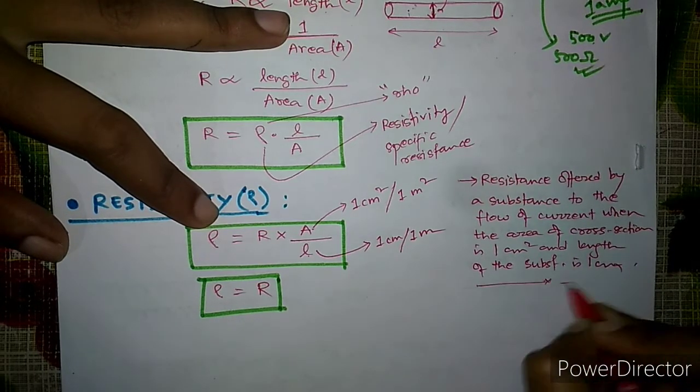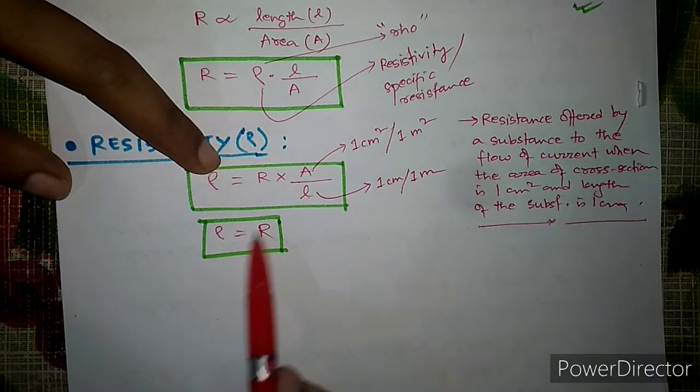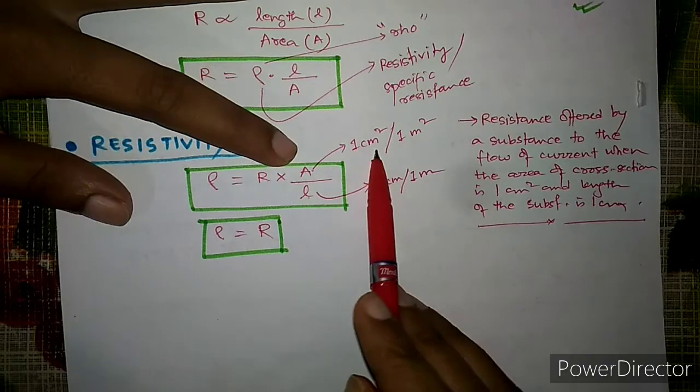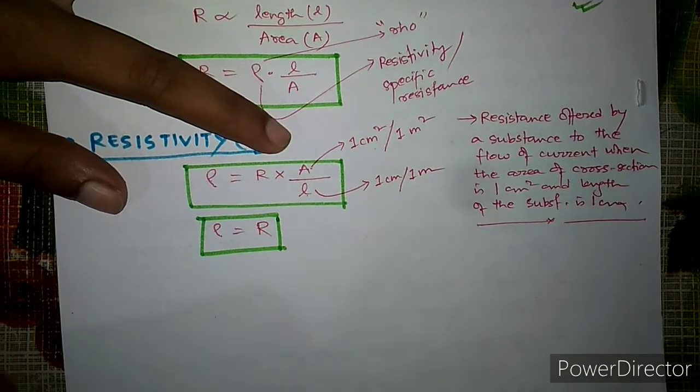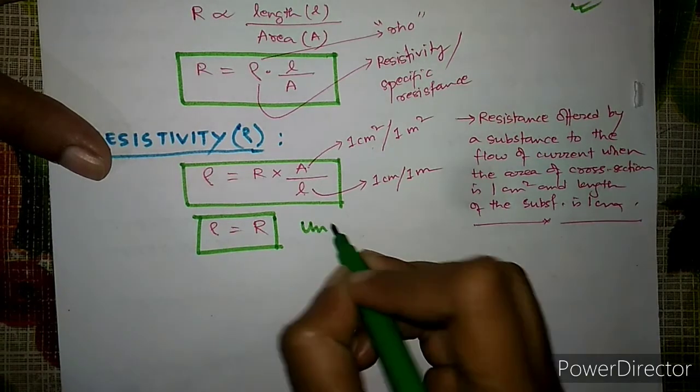Okay, so like this we can define the resistivity. It is nothing but the resistance offered by a substance when the area of cross section is 1 centimeter square and the length is 1 centimeter. Now if we want to write the unit, so what will be the unit?